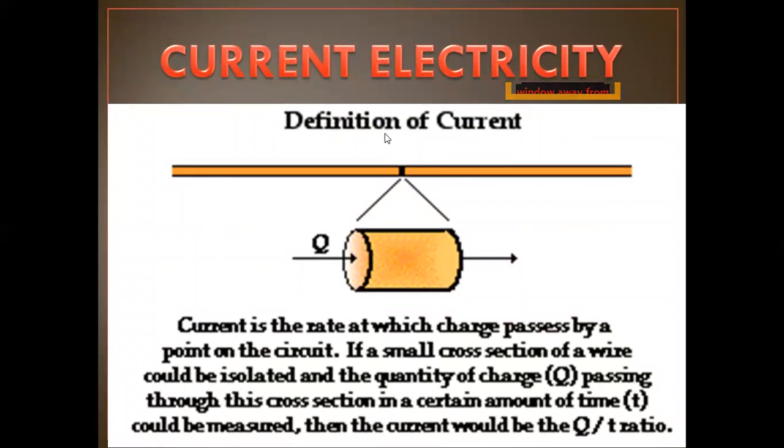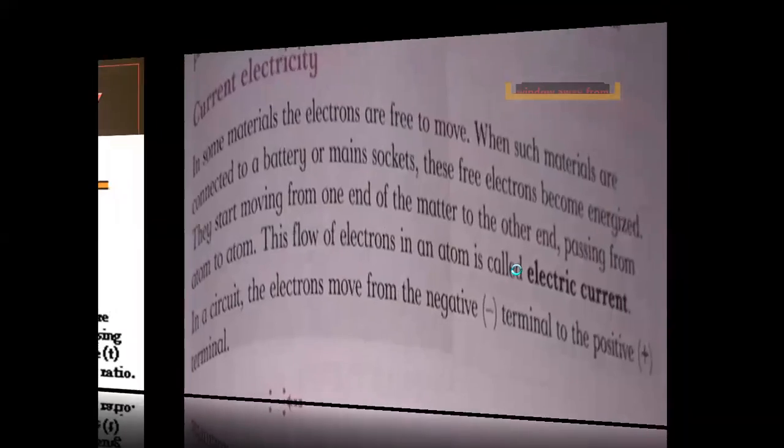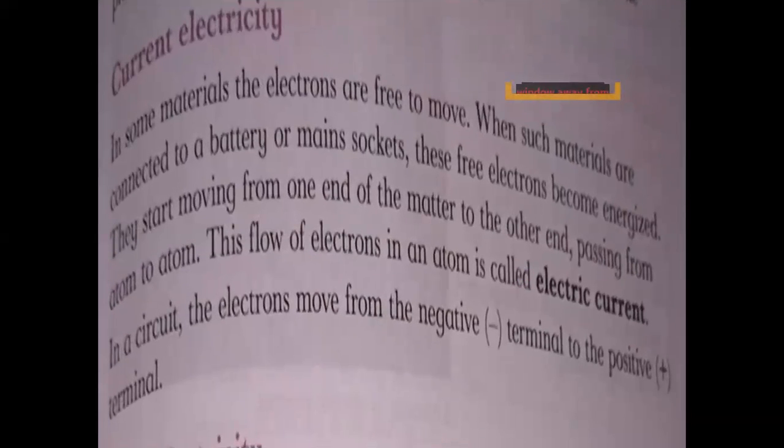Current electricity. Current is the rate at which charge passes by a point on the circuit. Page 93 of your book. In some materials, the electrons are free to move.